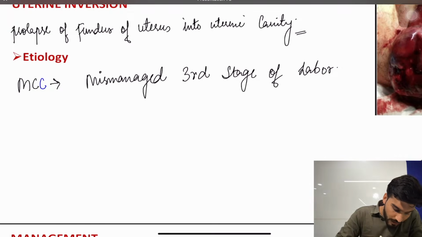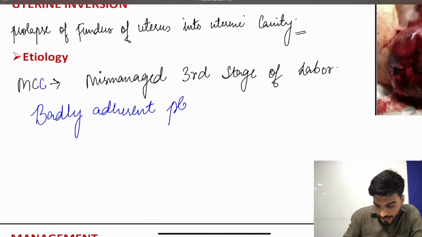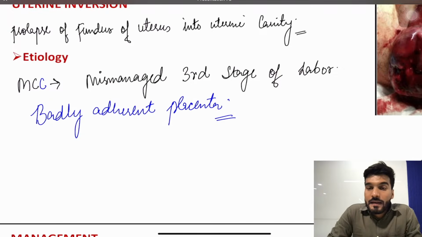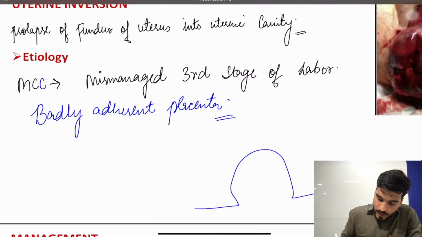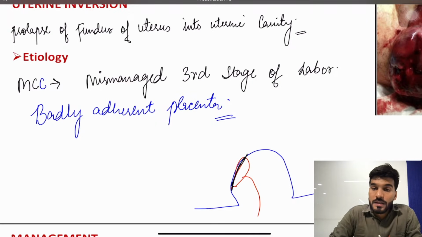Okay, what can be the other causes? It can be a badly adherent placenta. So what exactly is a badly adherent placenta? Now if this is the uterus, this is the placenta attached over here. Here we have a classical fibrinoid layer called the Nitabuch layer.